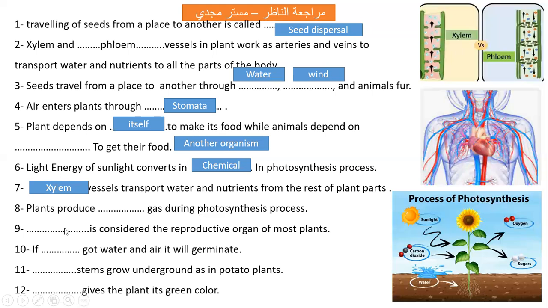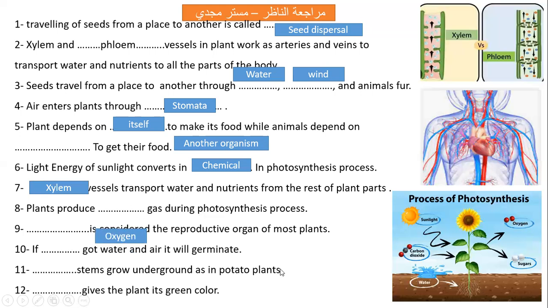Plants produce what gas? Look at here. Which gas is produced here? Yes, oxygen gas. So remember this, produce means give off. Which gas is given off?